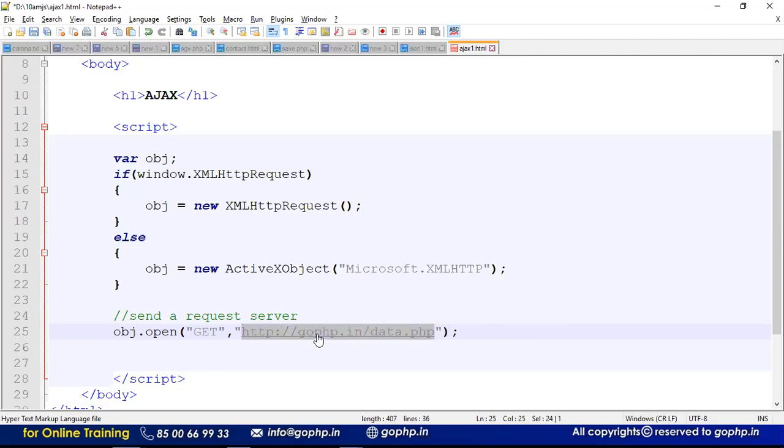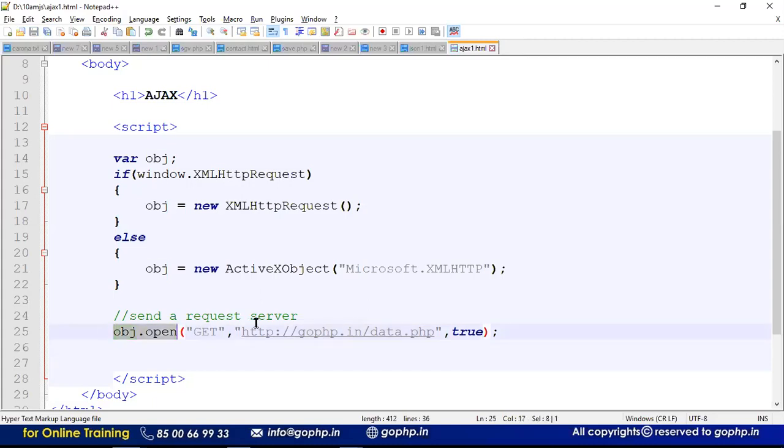My file was in go.php.in, that's why I gave that. If your file is on a local server, then you have to give the local path here. Right now we cannot access a cross server; some problem is there and a cross server error will come. We will see what the cross server error is, don't worry. Then the type is asynchronous request, meaning we can send it.